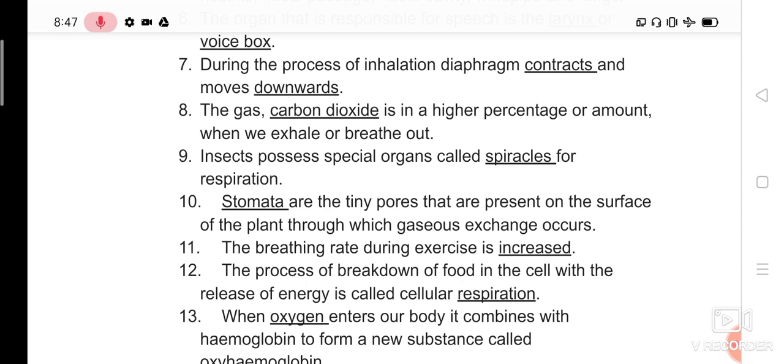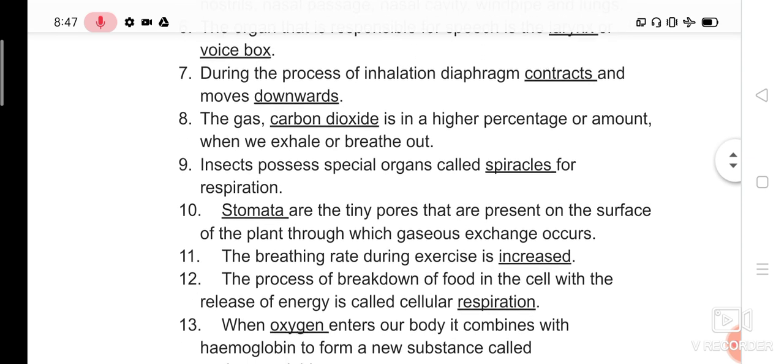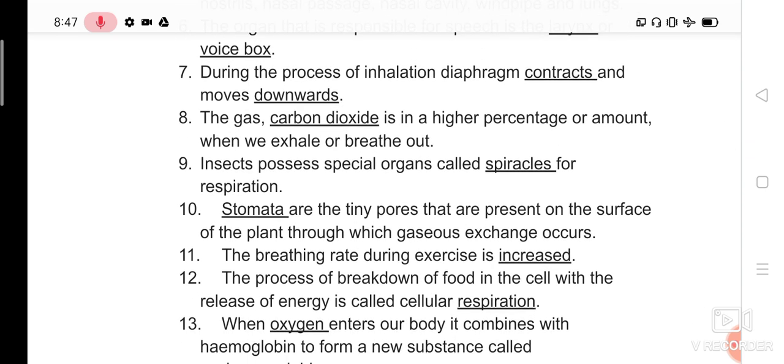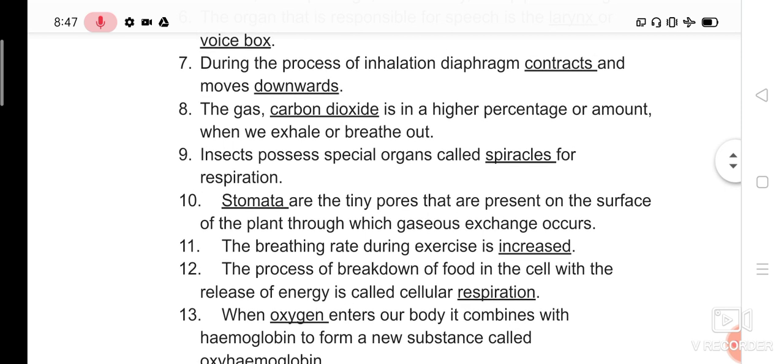So during inhalation, what happened? The diaphragm is the thing which is present below the lungs, isn't it? During that inhalation, we are inhaling air. So more amount of oxygen which is present in the atmosphere enters into the lungs. At that time, what will the diaphragm do? It contracts. Contracts means it tightens, and it moves downwards.